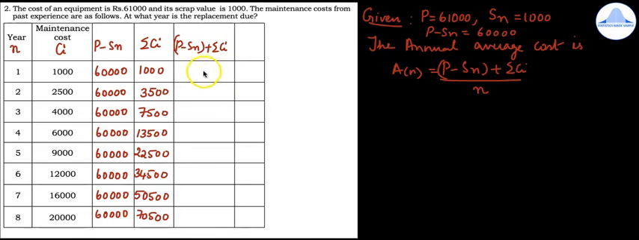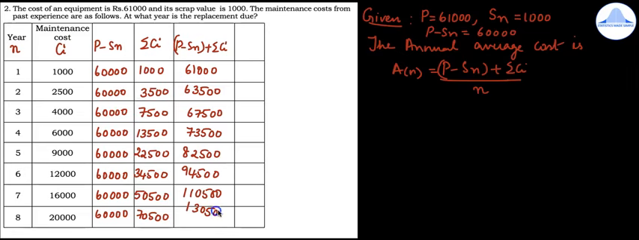So add these two columns. So you'll get 61,000, then 63,500, 67,500, 73,500, 82,500, 94,500, 1,10,500, and then 1,30,500.